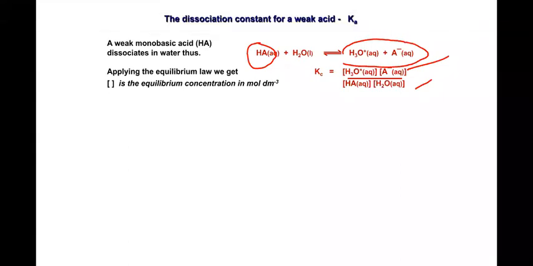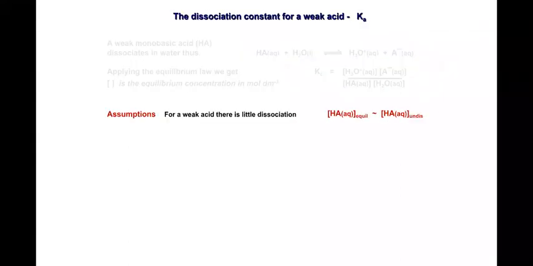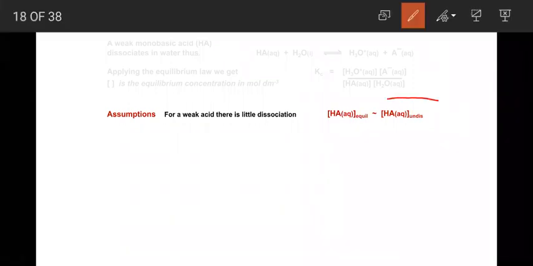So let us consider one assumption here. For a weak acid, there is little dissociation. As you know, for a weak acid, there is little dissociation, which means HA, the weak acid in equilibrium, remains as undissociated only. It is not going to dissociate into the respective ions. In the equilibrium state, it remains as an undissociated molecule only.